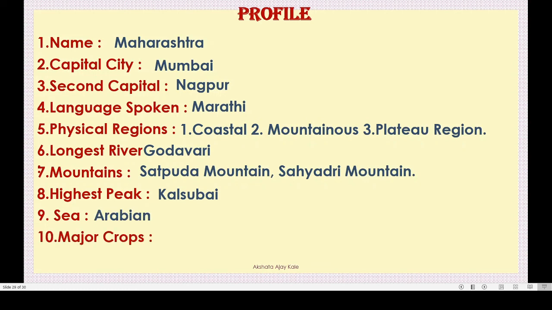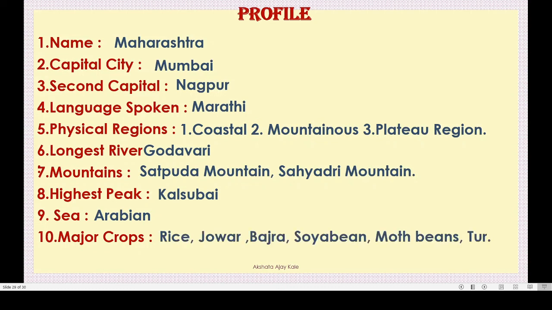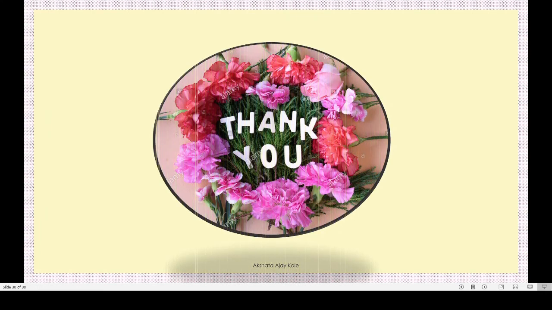Last question, major crops. Just now we went through them. Which are the major crops of Maharashtra? Rice, jowar, bajra, soya bean, moth beans and tur. Yes. Thank you, dear children. Try to read the lesson once and try to understand about our district and our state. Okay?